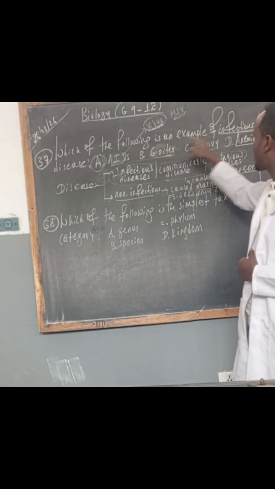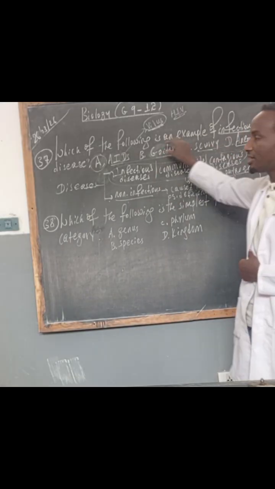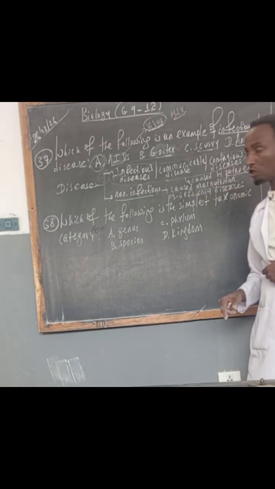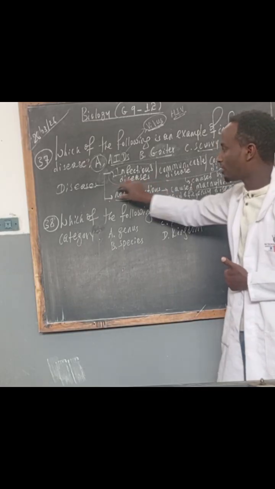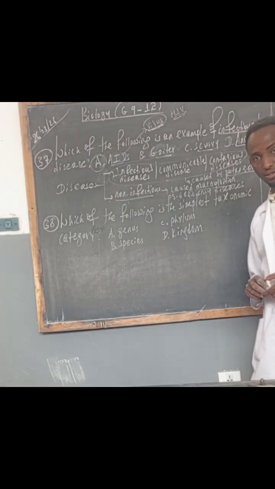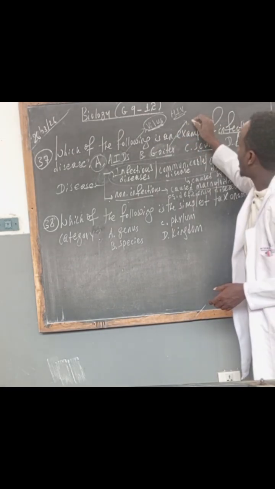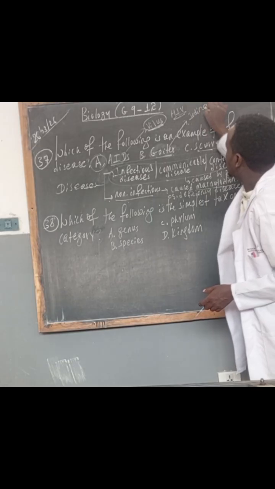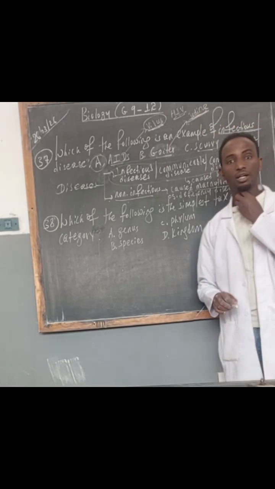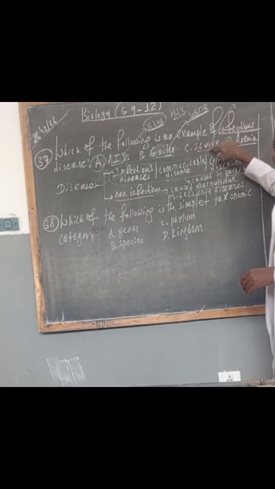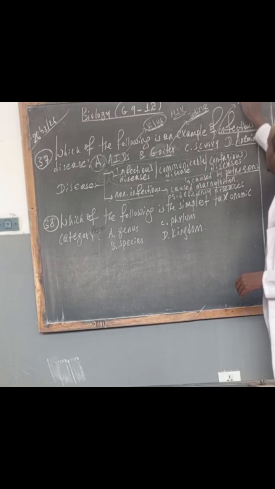How about goiter, scurvy, and anemia? These are a kind of deficiency disease. These are caused by lack of food, so they are classified under the category of non-infectious disease. Let's say, for example, goiter is caused due to lack of iodine, causing enlargement of the thyroid gland in the neck. Scurvy, bleeding of gums, is due to lack of vitamin C. Whereas anemia is due to lack of iron.